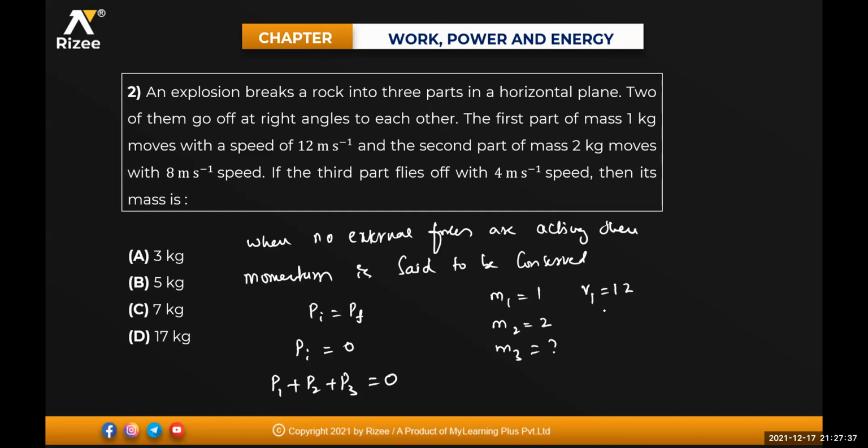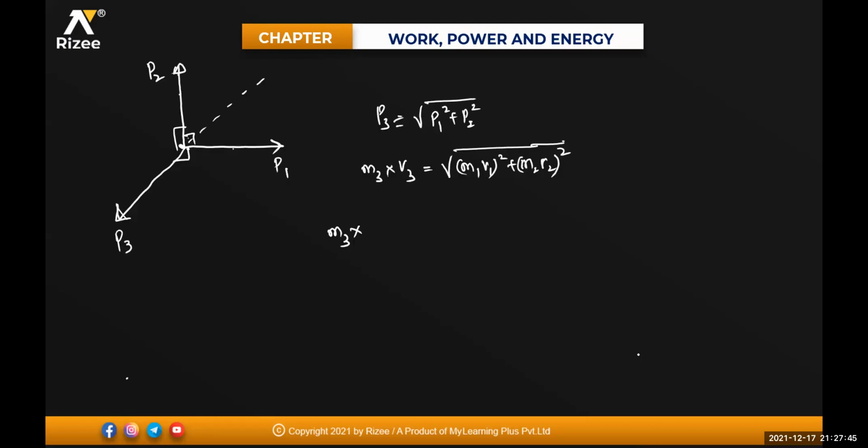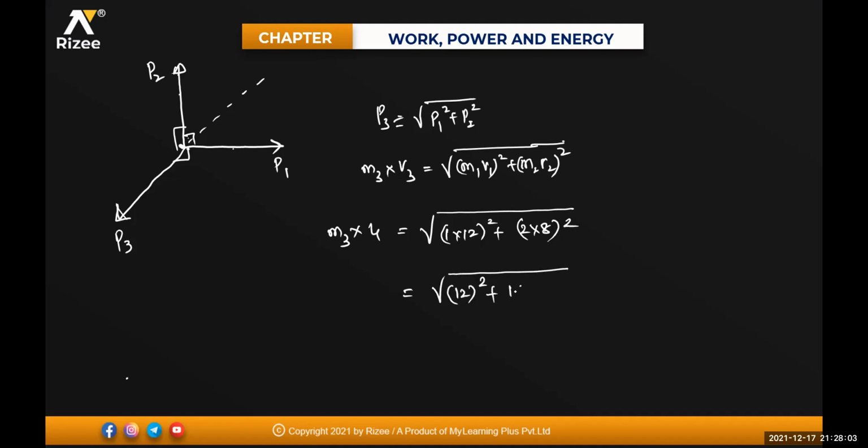Velocity of the first one is 12, velocity of the second one is 8, and velocity of the third one is nothing but equal to 4. So I can write here M1 V1, everything. So this will be equal to 4, that is equal to under root of 1 into 12 whole square plus 2 into 8 whole square, isn't it? So this will be under root of 12 whole square plus 16 whole square.